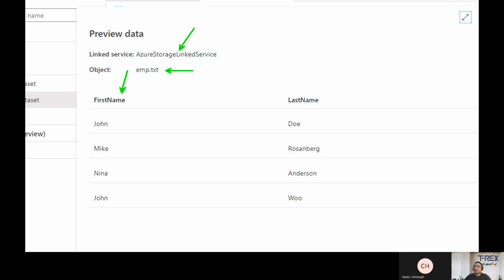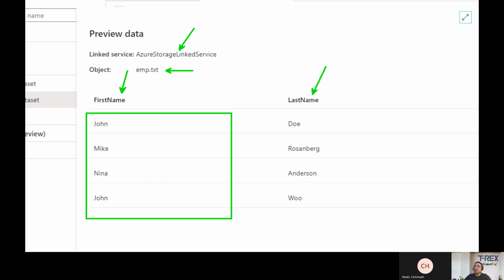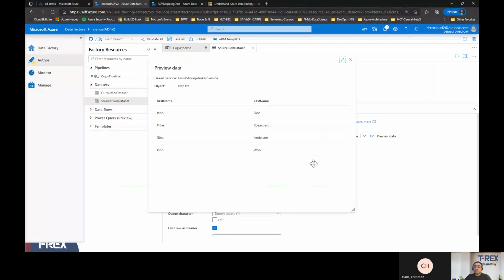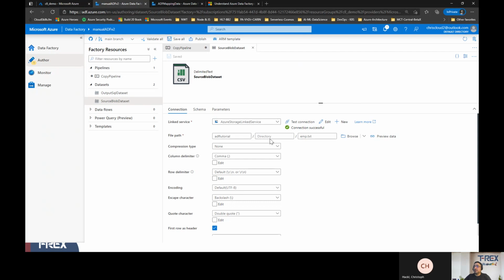And as you see, it has these two columns, first name and last name, and then we have 4 rows of data: John, Mike, Nina, and John again. But they have different last names. All right, that's cool. So everything lines up so far, so good.